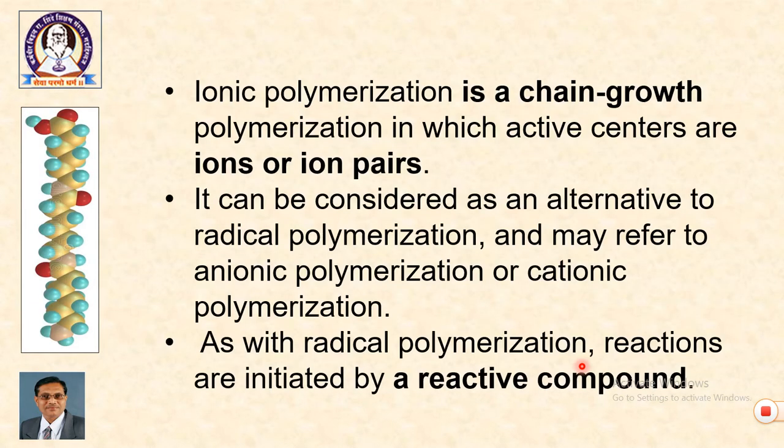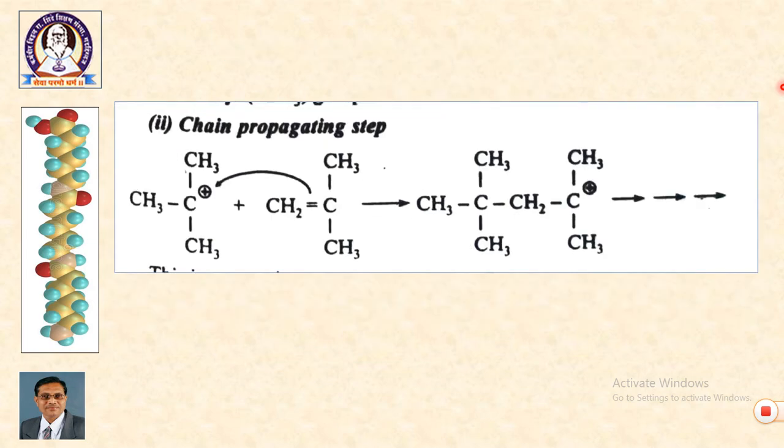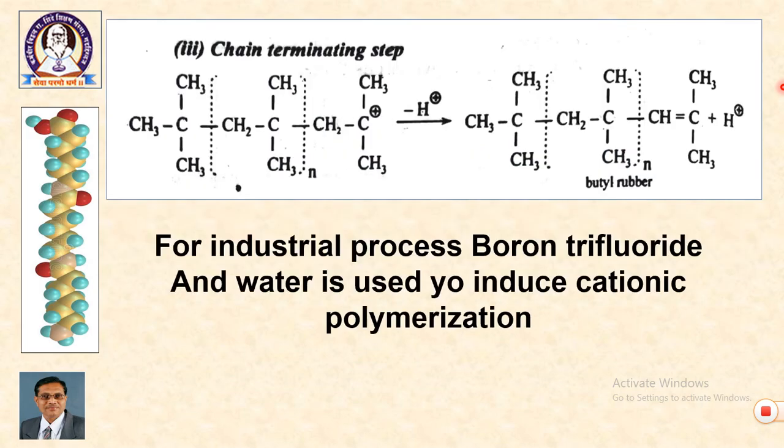Then ionic polymerization is related to initiators which create ions, and this is an alternative method. In this method there are two subtypes, cationic and anionic. In cationic addition polymerization the acid is the initiator. Addition polymerization initiated by acid. Acid forms a cationic species which undergoes subsequent polymerization, and with deprotonation we get the final product, that is, the reaction gets terminated.